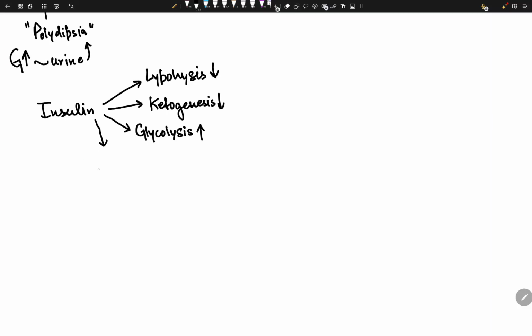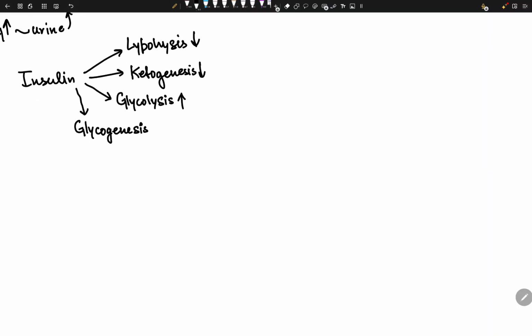So fed state. What about glycogenesis? What happened to this one? Well, it's gonna also increase because you just ate a big meal, and if you have enough glucose, you can just build that up, right? What about gluconeogenesis?